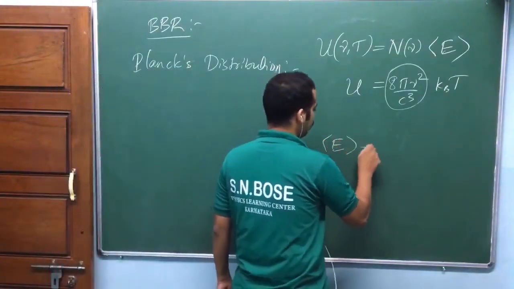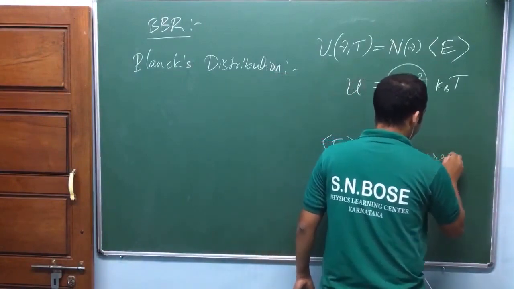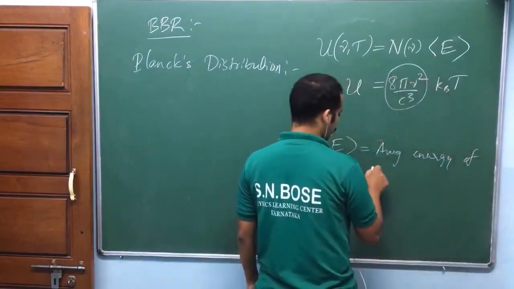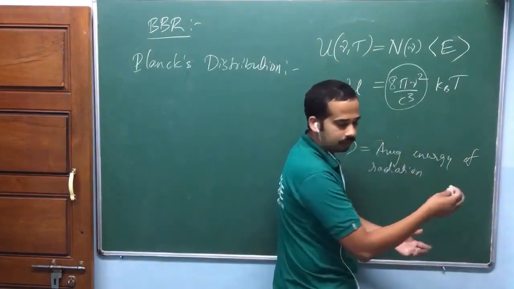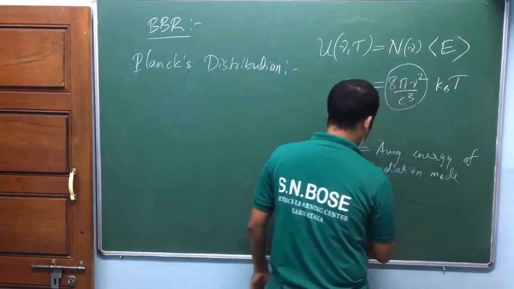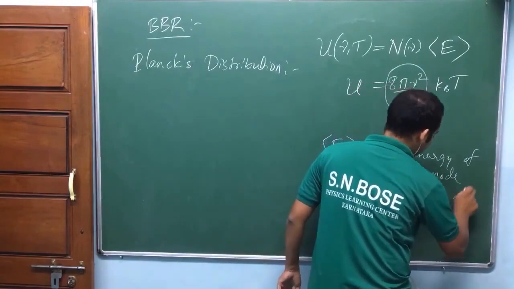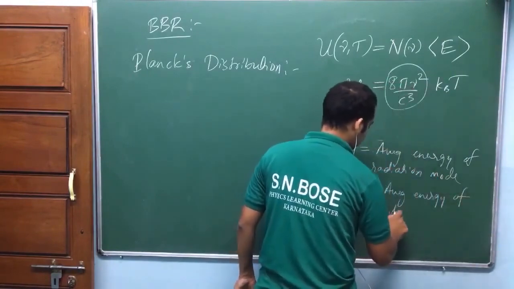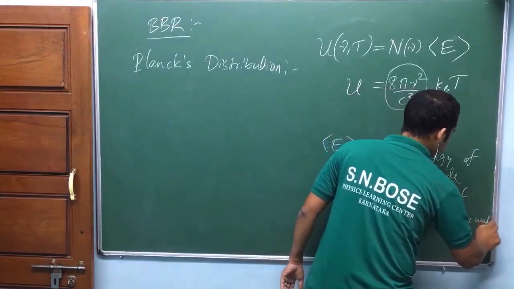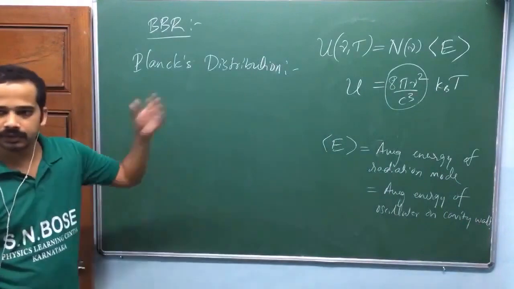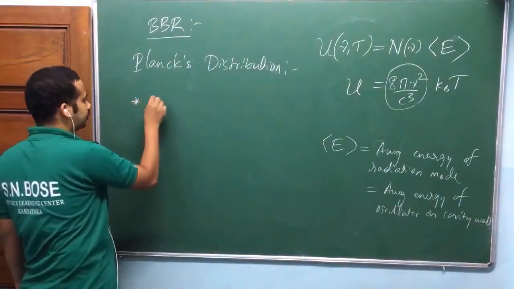So this is equal to the average energy of a radiation mode, which is equal to the average energy of an oscillator on the cavity wall, because this radiation is in equilibrium with the cavity wall.